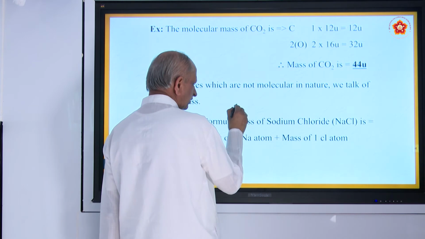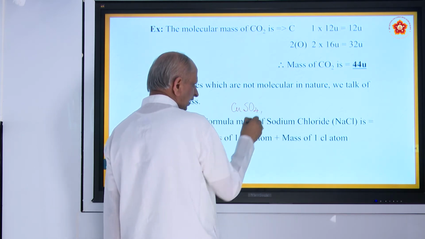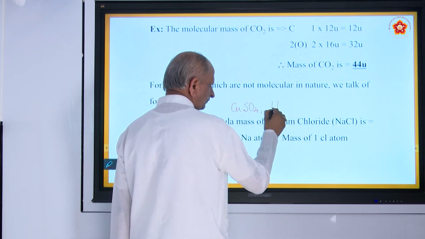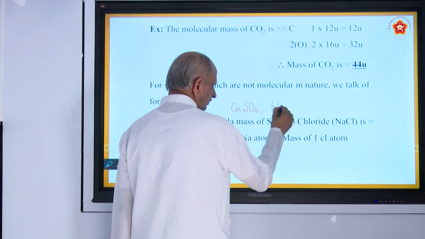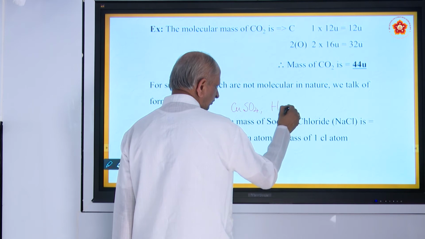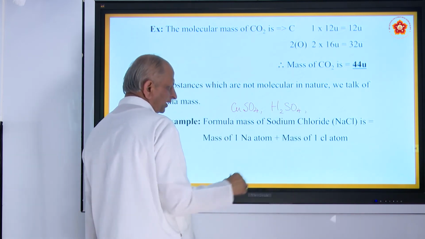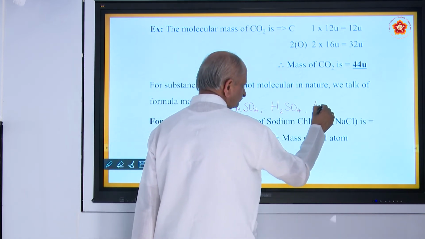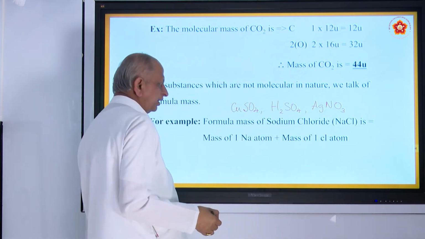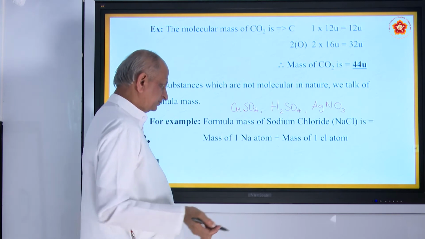Similarly, you have copper sulfate, hydrochloric acid, or you can take sulfuric acid, or silver nitrate, etc. They are called ionic compounds, formed by the transfer of ions.